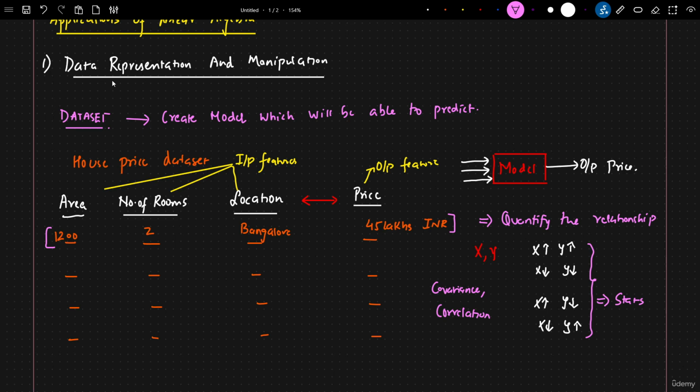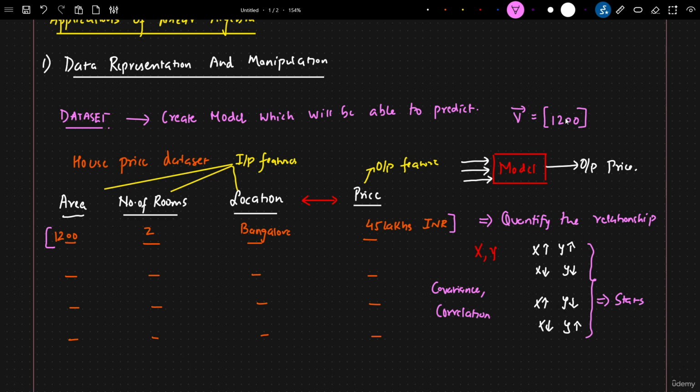Now, two important terms that I've used here: data representation and manipulation. Linear algebra provides a tool for representing and manipulating this particular data in the form of vectors. Whenever we talk about vectors, vectors can be single dimension. Let's say this is the notation of a vector. In this vector, I have one element, say 1200, which is my area. So this basically becomes my one dimension vector.